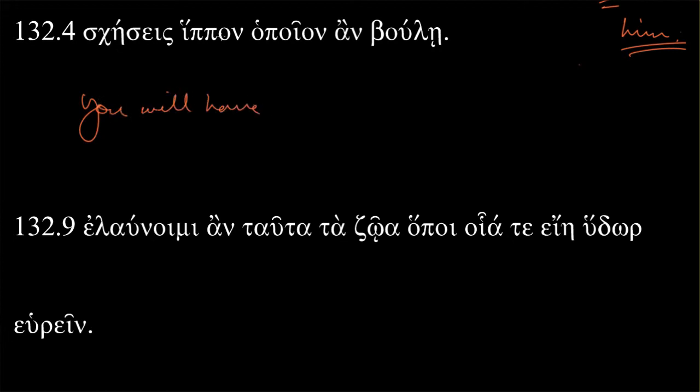and then hippon. Note that there's no article here, so we're going to just say a horse. It's indefinite, but it's not tina hippon. It's not the indefinite participle, a certain horse. Now we're just saying a horse. It's very standard here. Hopoion. Now that's new. Well, somewhat new. We might have seen these before.